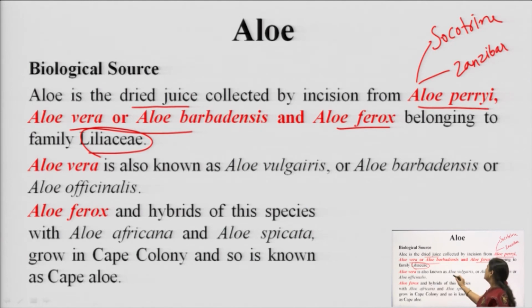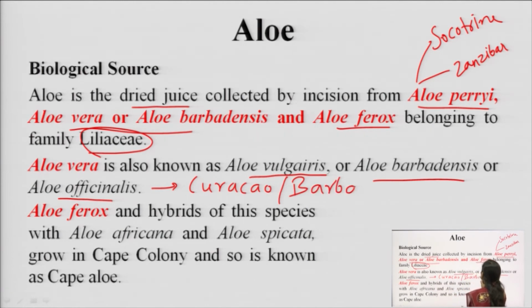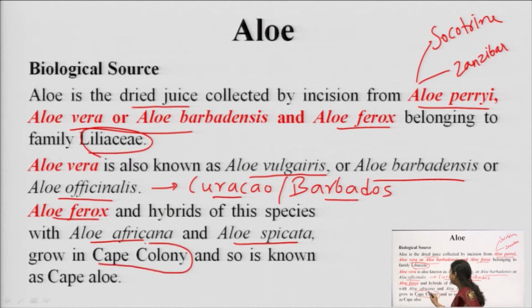So, two varieties of Aloe perryi are available in the market. And Aloe vera, which is also known as Aloe vulgaris, Aloe barbadensis or Aloe officinalis, is known as Curacao aloe or Barbados aloe. Okay. These are two types of aloe depending upon which areas they are cultivated. And the third is Aloe ferox, which is basically itself or its hybrid by hybridization with Aloe africana or Aloe spicata, specifically in Cape Colony, because of which the name is Cape aloe. So, we have different types of aloe: the Socotrine, Zanzibar, Curacao aloe, Barbados aloe and Cape aloe.